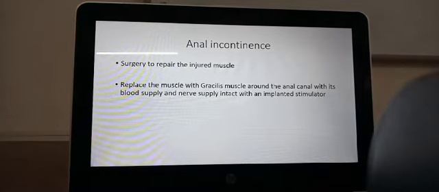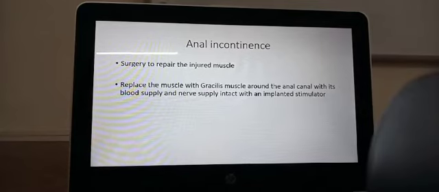Surgery to repair the injured muscle. If the person has anal incontinence, the injured muscles need to be repaired. Or you can replace the muscle with the gracilis muscle. The gracilis muscle is on the inside of the thigh. This muscle, along with its nerve supply and blood supply, can be implanted as a sphincter around the anorectal ring.